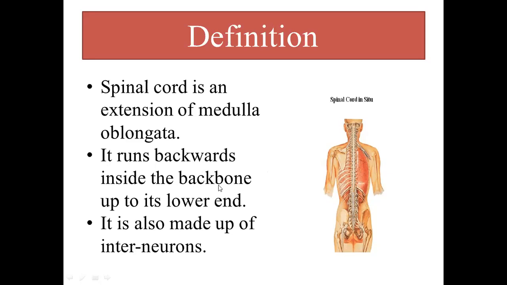Now you should have a clear distinction between the two. One is the spinal cord and the other one is backbone or vertebral column. Backbone or vertebral column is the bony structure made up of bones present for its protection, whereas spinal cord is the sensitive structure present inside the backbone, and this spinal cord is made up of interneurons.